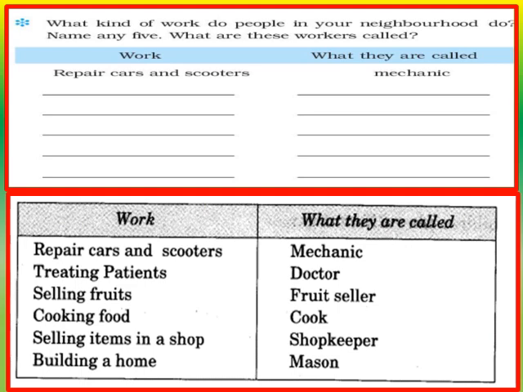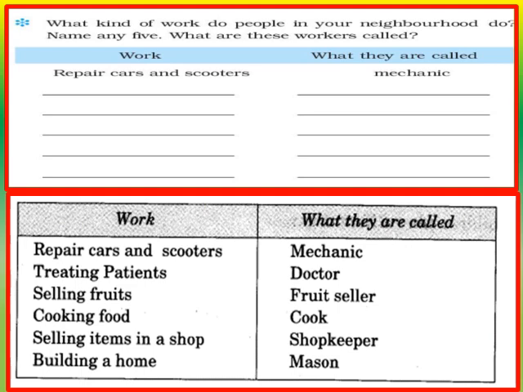The next work is cooking food. So children, what is the person who cooks food called? Yes, he is called a cook. A person cooking food is called a cook. The next work is selling items in a shop. So children, what is the person who sells items in a shop called?